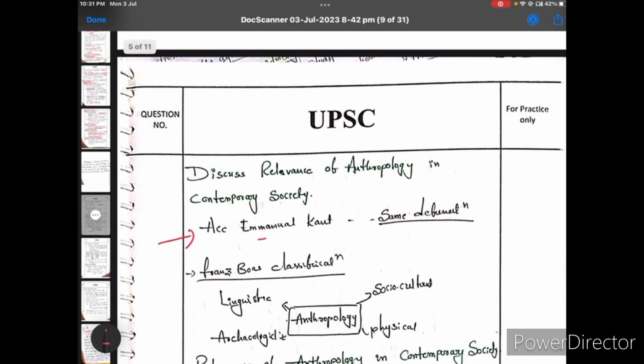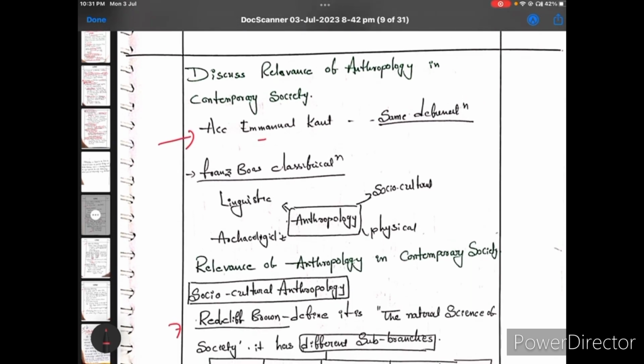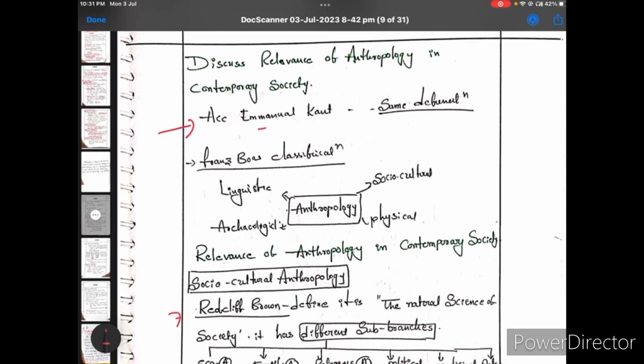Try to pause the video and read the answer once. Tomorrow onwards, I will give a clear explanation because today I have very less time. So I want to give the answer. That's why I am doing it very fast.